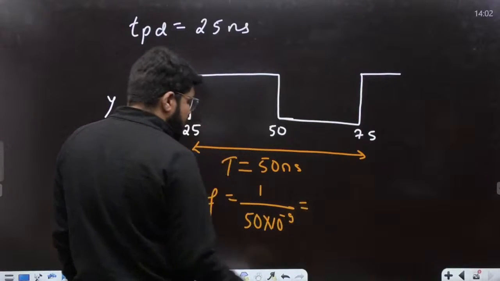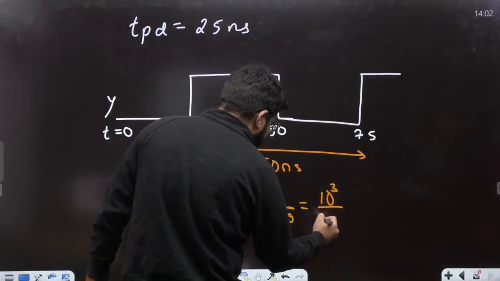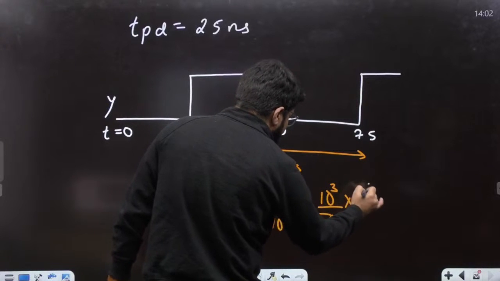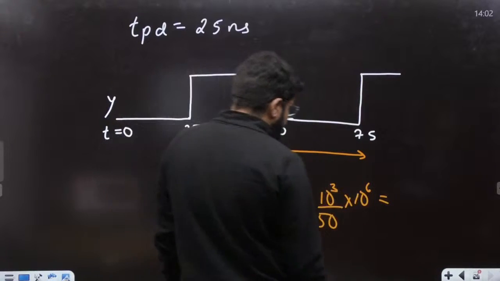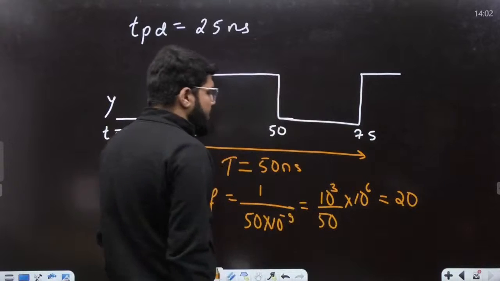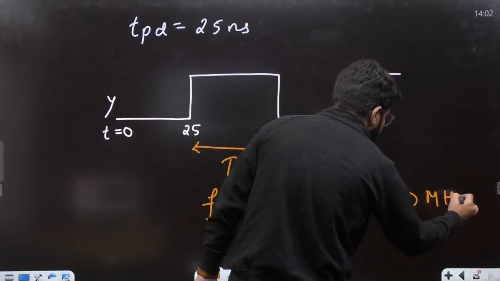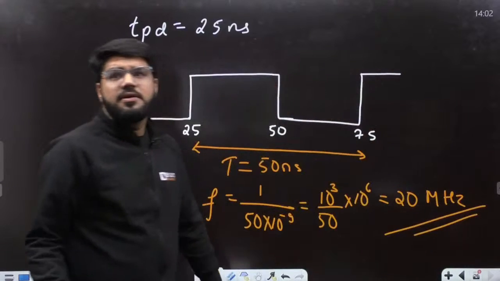और अगर megahertz में पूछा है तो आ गया ना 10 power 3 divided by 50, and then the rest is 10 power 6. So 1000 by 50. Correct. So that is equal to 20. So 20 megahertz.